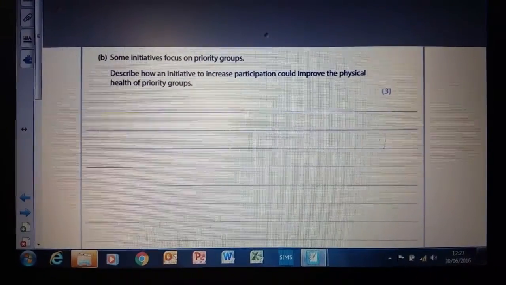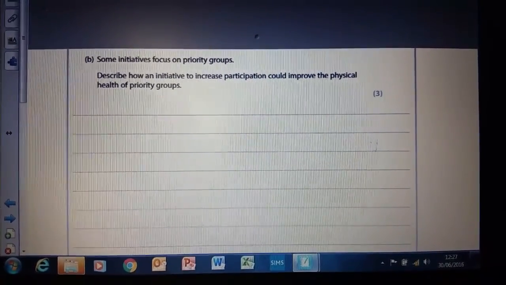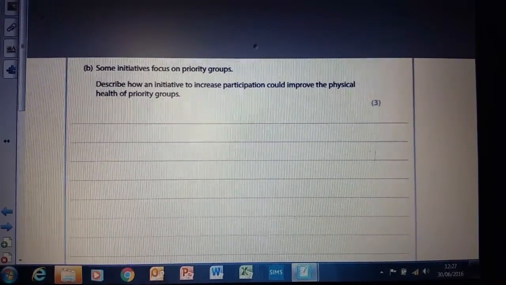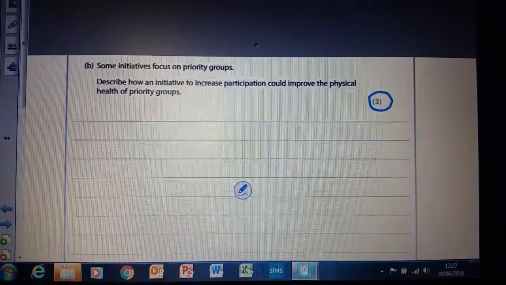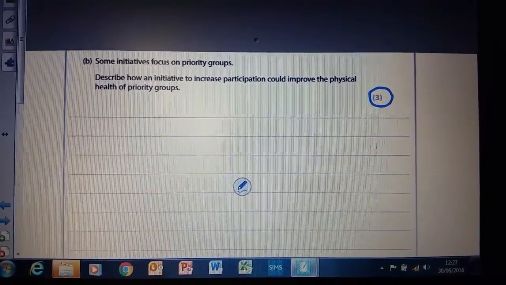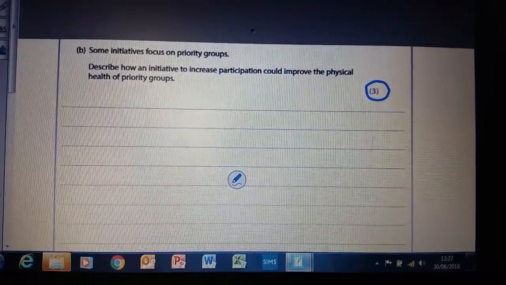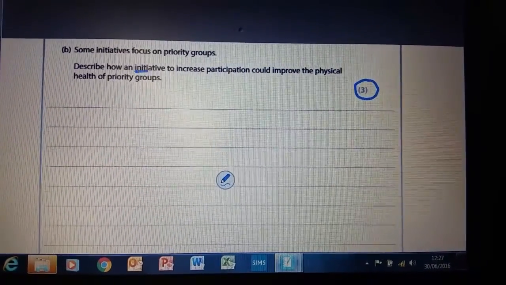We're just going to go straight into doing what we always do on all our questions, which is looking at highlighting key things that we can spot. So again, first thing I'm spotting is it's worth 3 marks. So I'm going to circle that, I'll highlight it. Okay. Next bit is looking at topic words. I think I'm going to do that first. So the first topic that I can see is that we're talking about initiatives and priority groups in the question. So I might highlight them.